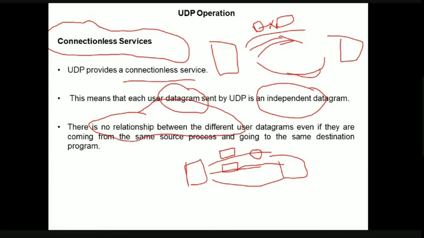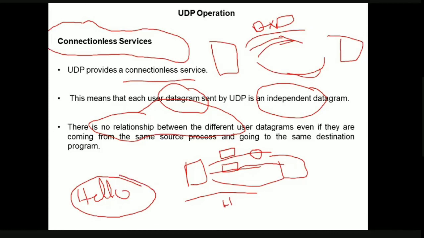Another important thing is that there is no relationship between one datagram and another datagram. Let us say you are going to send an information called hello. First you have sent H. Even though at the source H, E, L, L, O are related to each other, during transmission H is not related to E, E is not related to L, L is not related to the next L, and O is not related to the previous L. That is, there is no relationship between one datagram and the next datagram.